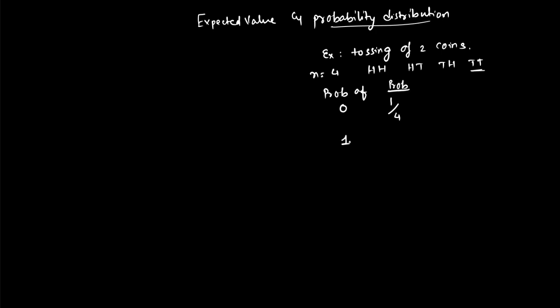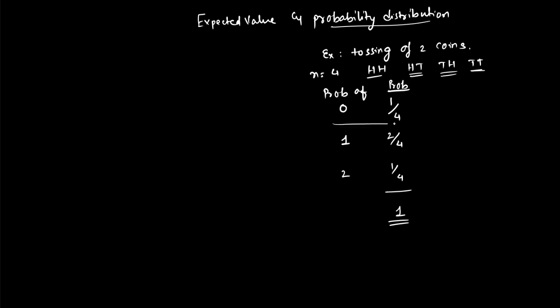Probability of getting 1 head. What are the favorable outcomes of 1 head? 2, divided by total outcomes, which is 4. What is the probability of getting 2 heads? Then it is again 1 by 4, because the favorable outcome is 1.